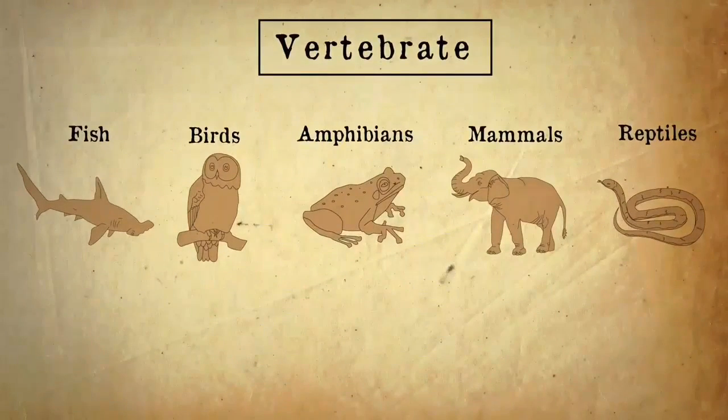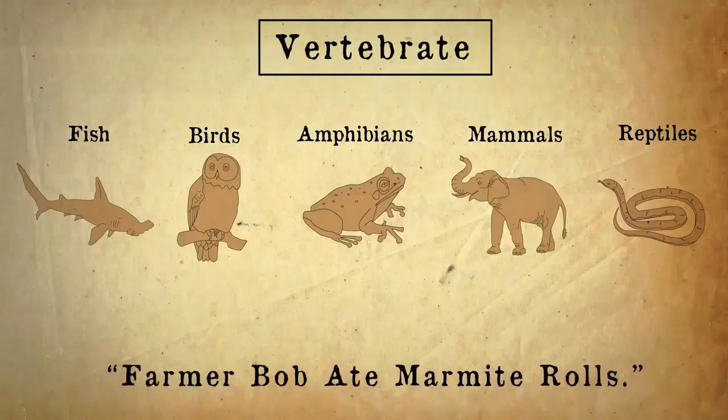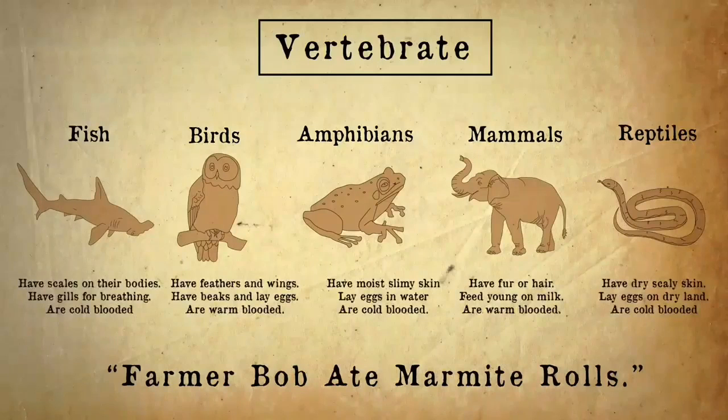There are many different classes of vertebrate, but the 5 most well-known ones are the fish, birds, amphibians, mammals, and reptiles. Again, make up a little acronym to help you remember. Farmer Bob ate Marmite rolls. Each class has different characteristics that defines them, like mammals, which have fur or hair, feed their young on milk, and are warm-blooded.